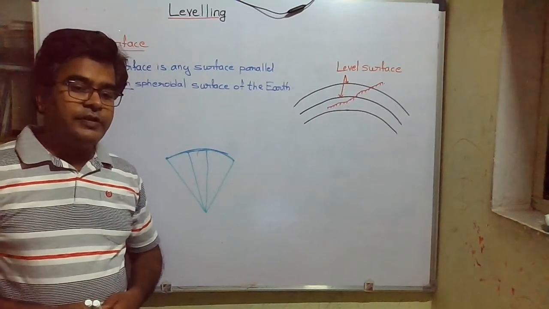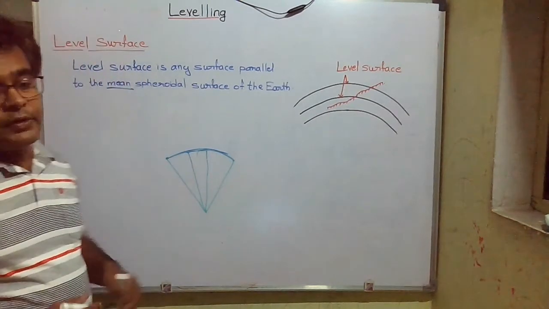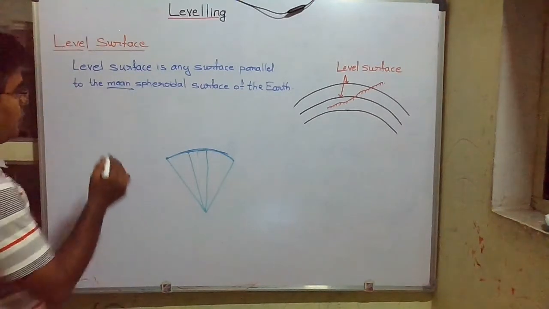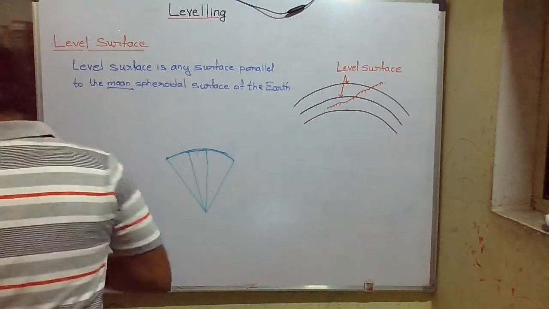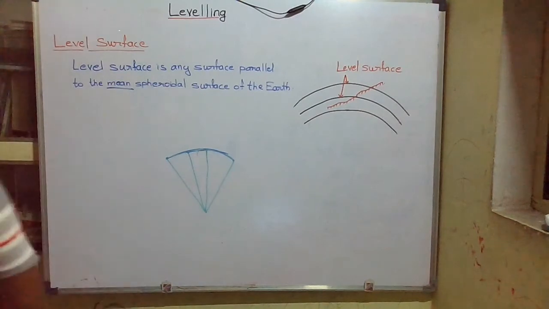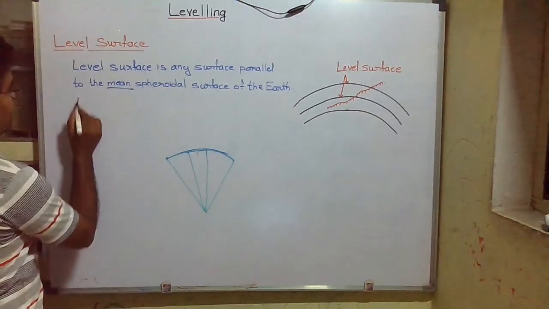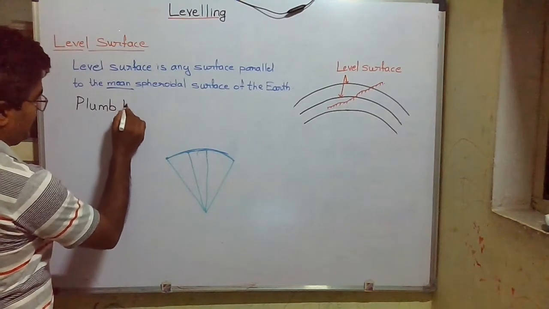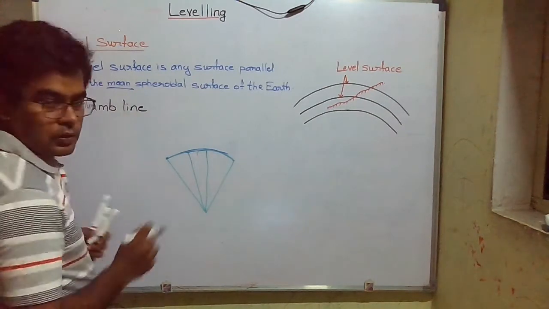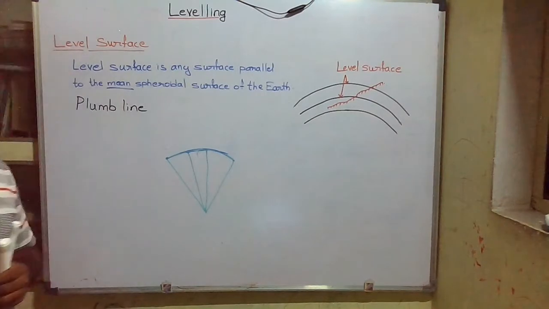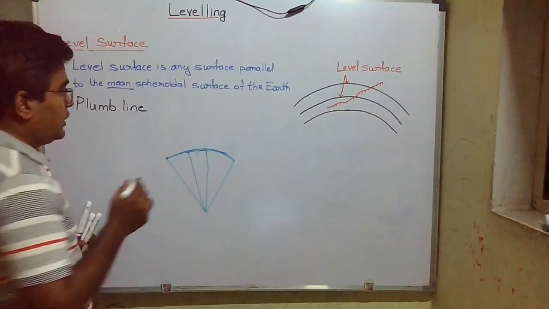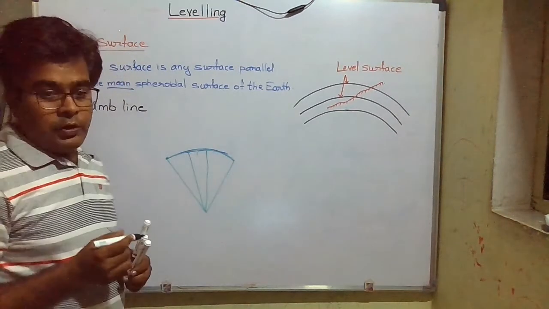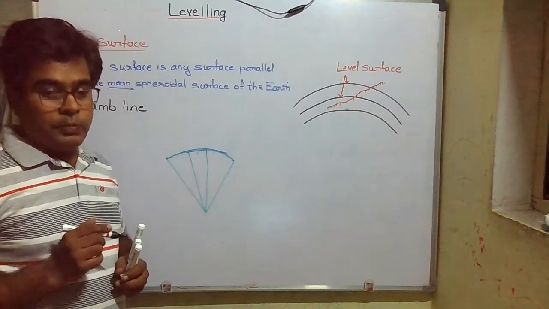This curved surface is always normal to the plumb line. Here we come across a new definition, that is plumb line. So what is plumb line? It is the direction shown by the plumb bob.